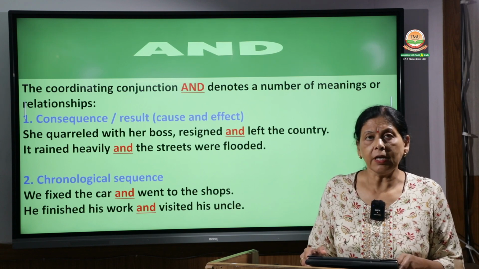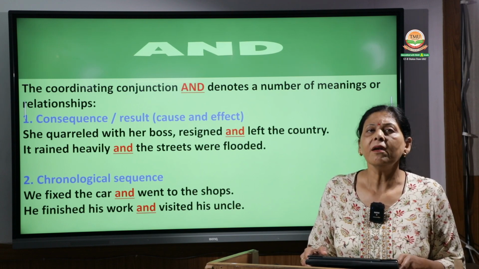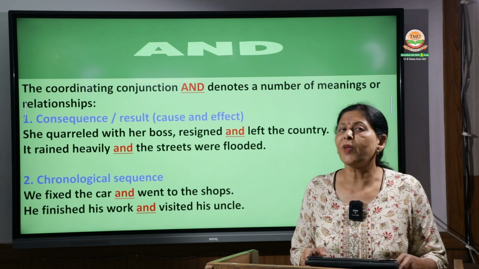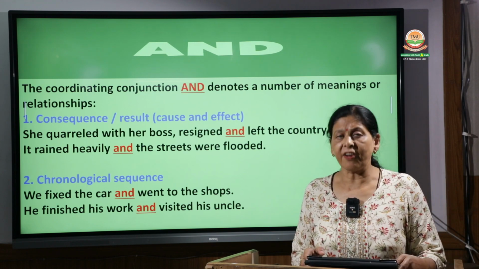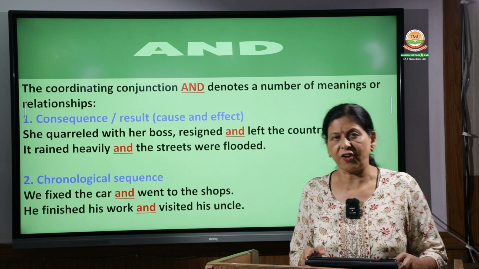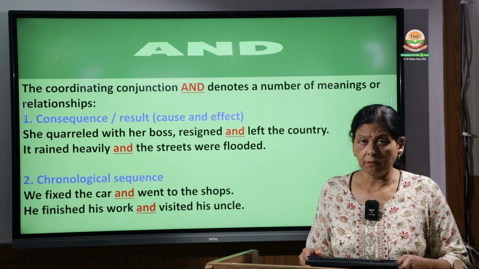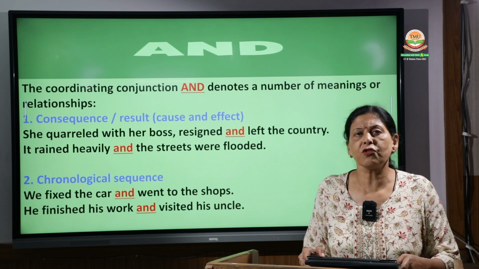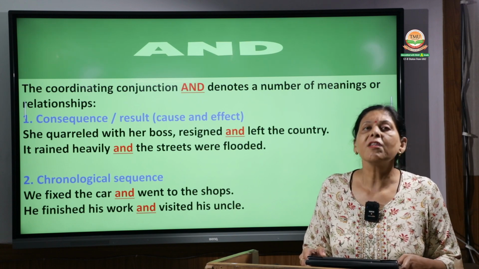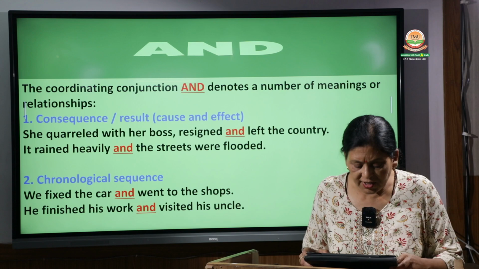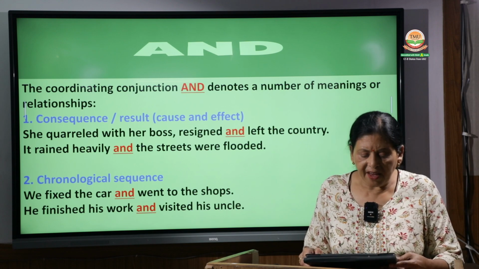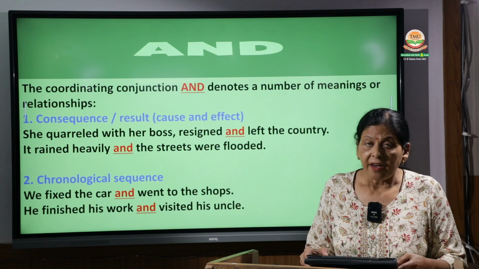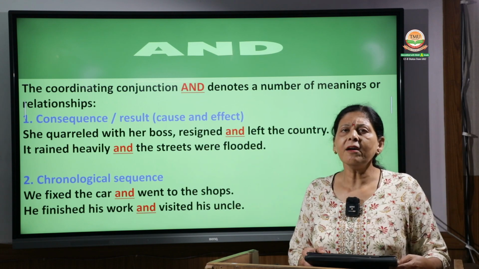It rained heavily and it's hot. It rained heavily and it became hotter. So what happened? It rained heavily and the weather became sultry. Here the meaning is but: if it rained heavily, the weather should have been pleasant, but the weather is sultry. So it is contrast.